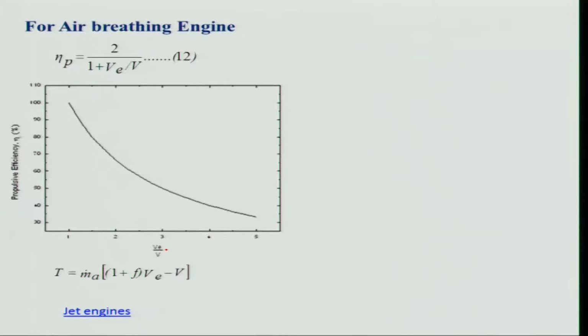If V e is equal to V, thrust will be 0. m dot a times V e minus V is equal to 0 for V e equal to V, but propulsive efficiency will be 100% for this condition. That means I am having trouble. If I go to one extreme, I get 100% efficiency, but thrust is 0.